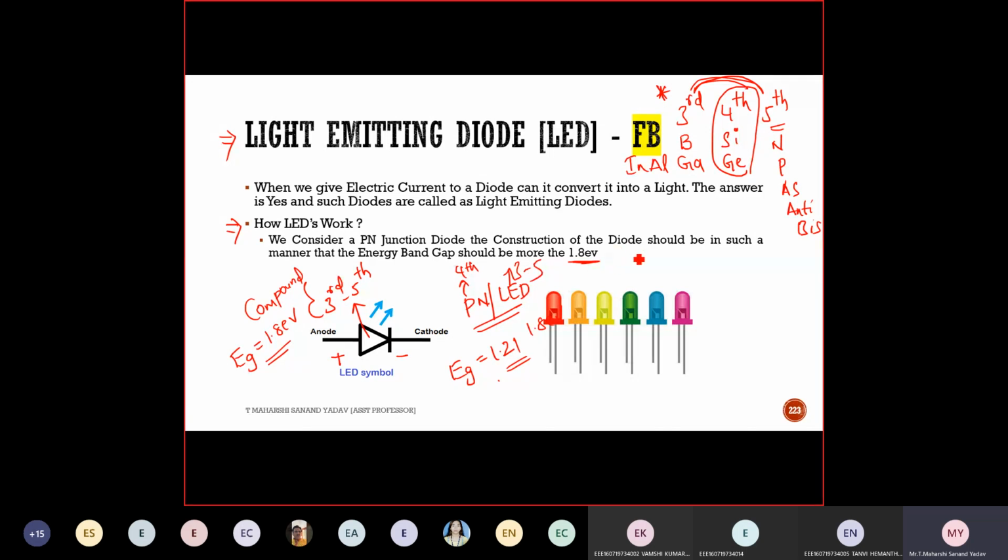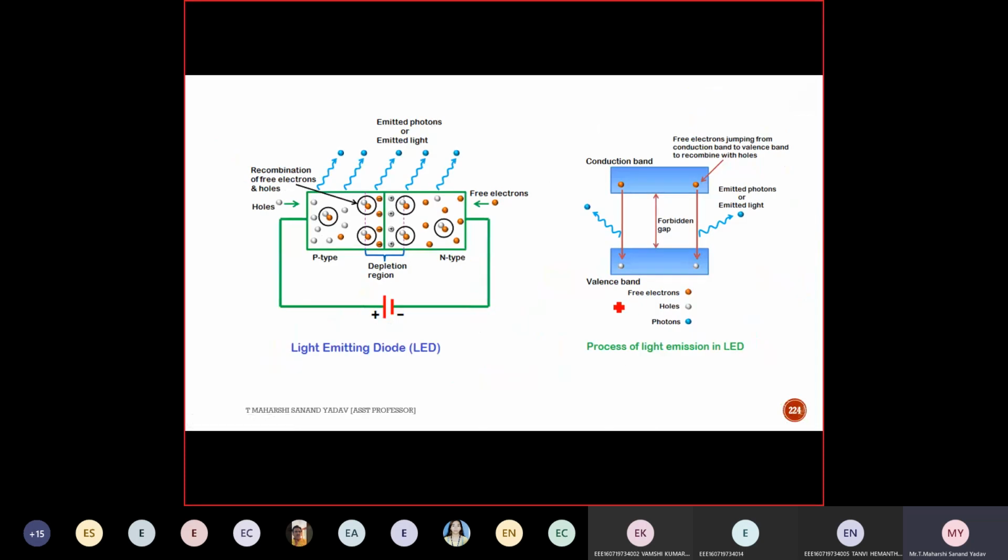Depending upon the energy band gap, suppose 1.2 electron volt, or 1.5 electron volt, or 1.8 electron volt, based upon this energy band gap we get different kinds of colors. So this is red, orange, yellow, green, blue, and pink. Different colors we can get depending upon this EG. Depending upon the EG value, we get different lights. So let us see how we get it.